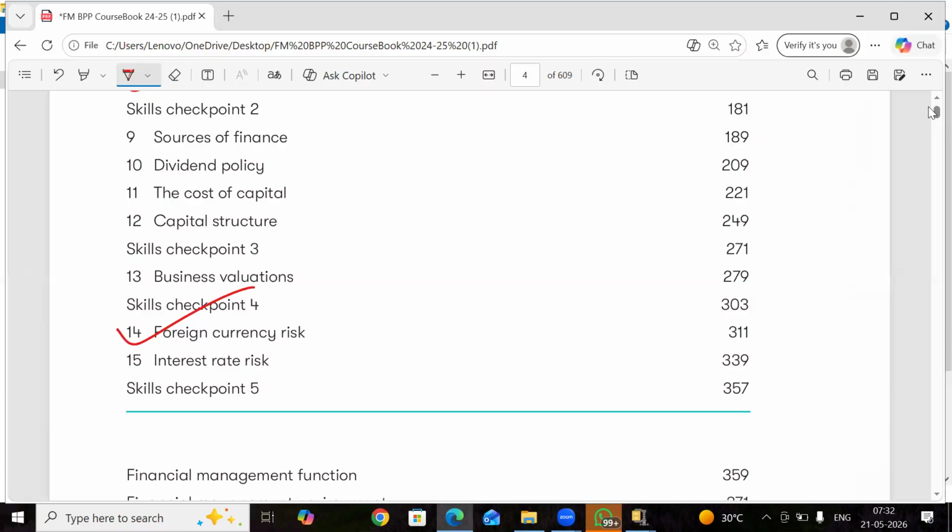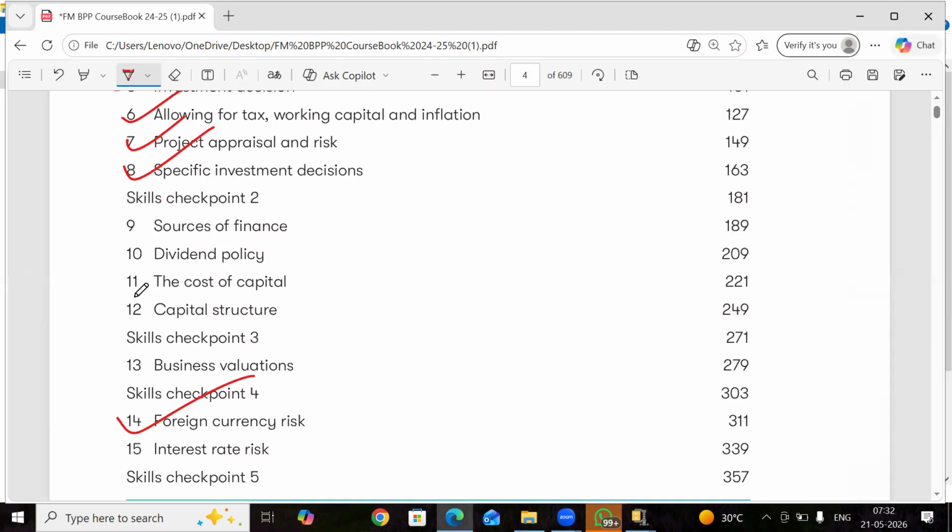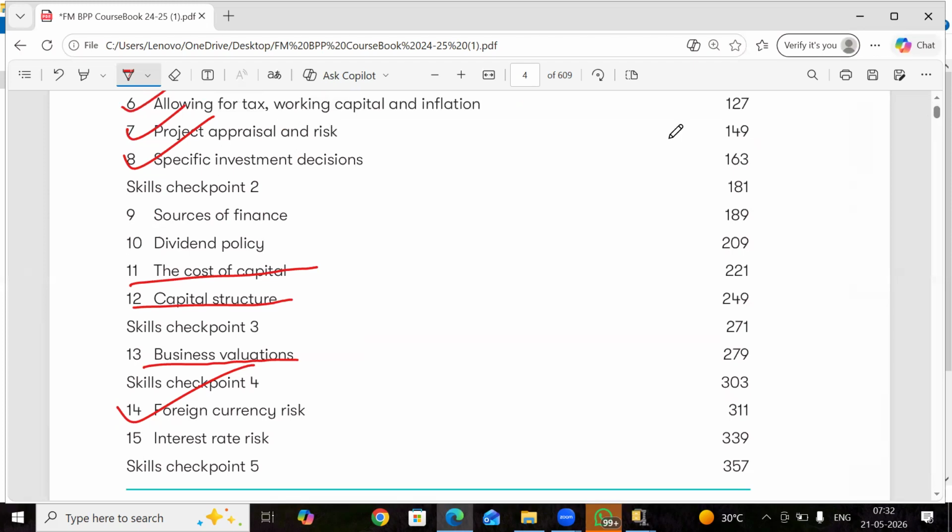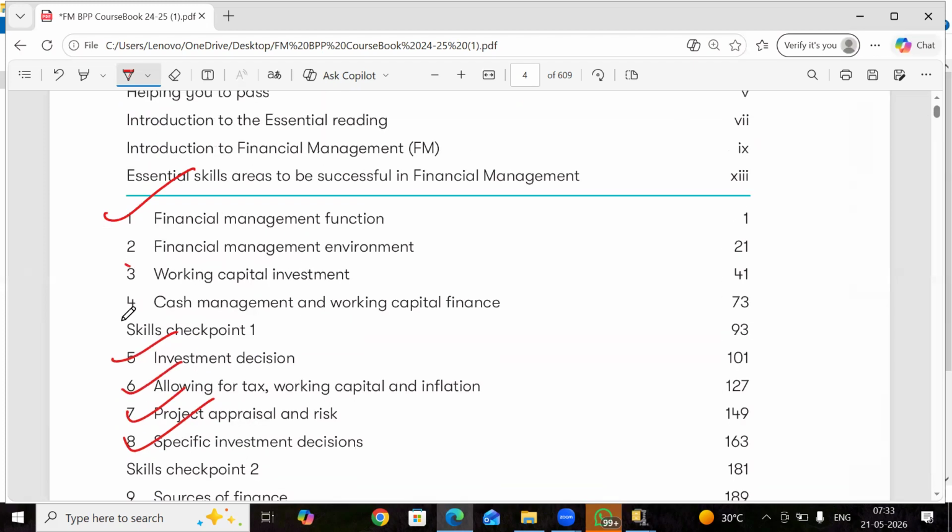Tomorrow I'm going to finish this, and I have already given cost of capital, capital structure, and business valuations. Please finish them. Then we have only the working capital section left over. FM will be finished. I have to put a full stop to this within this month, and FR is going on the weekends. So if FM is finished by the 31st, FR will be done next month. Please match the speed. I've sent everything. Go through them. Okay, thank you.